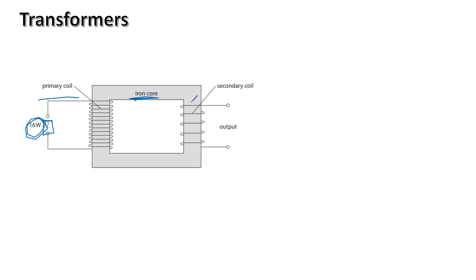There is a change in magnetic flux linkage with the secondary coil, or the field interacts with the secondary coil, which induces a voltage. A transformer will never work with a DC supply because a DC supply will produce a constant magnetic field, but transformers require a changing magnetic field.